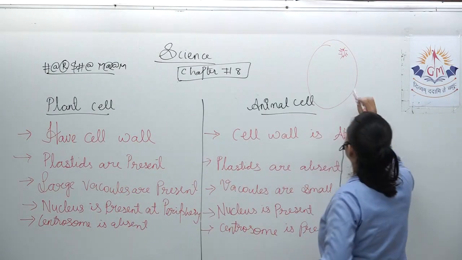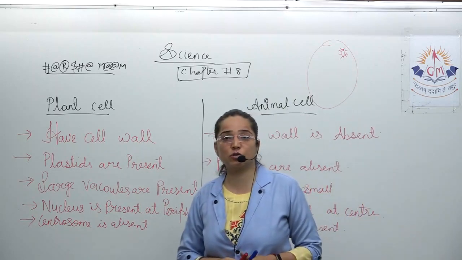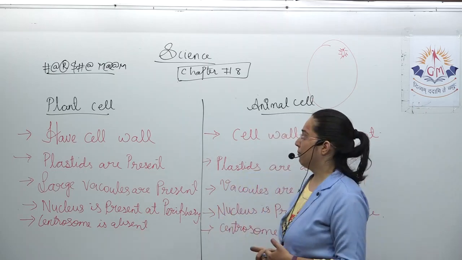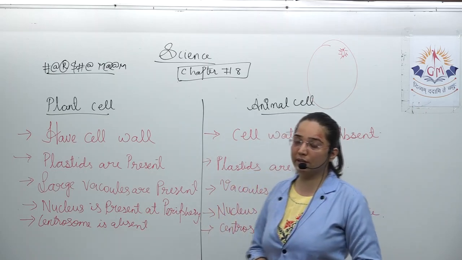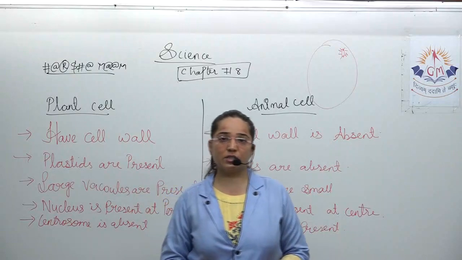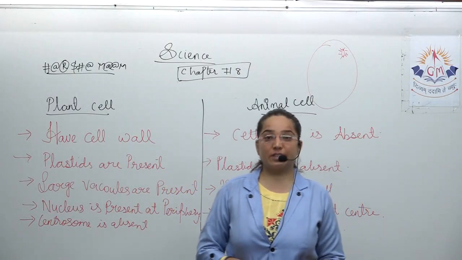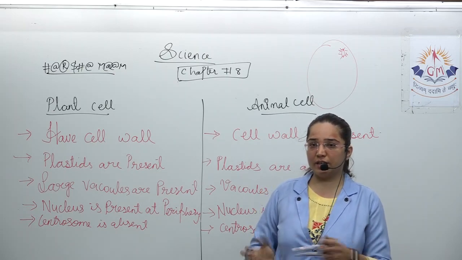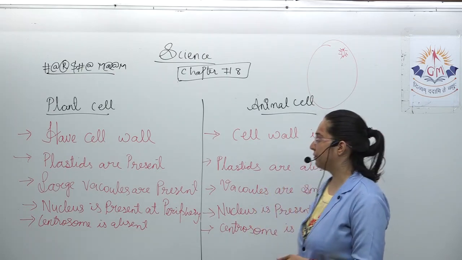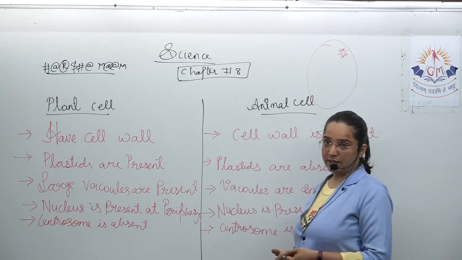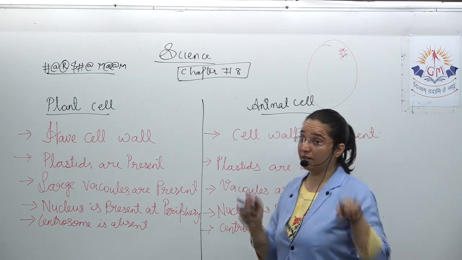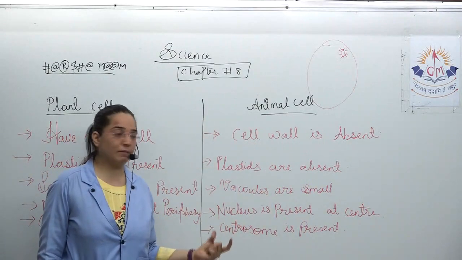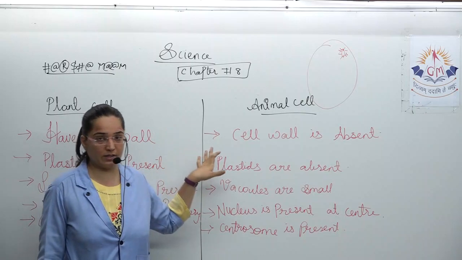If we talk about centrosome, then it is the part which is generally used in reproduction, and so it is not there in plant cells, because plants mostly their method of reproduction is asexual. Sexually it is happening, but you'll study about it in detail in your class 10. So plant cells are having the outer layer, that is cell wall, and both of them are having cell membrane, but the outer layer is present only in plant cells.